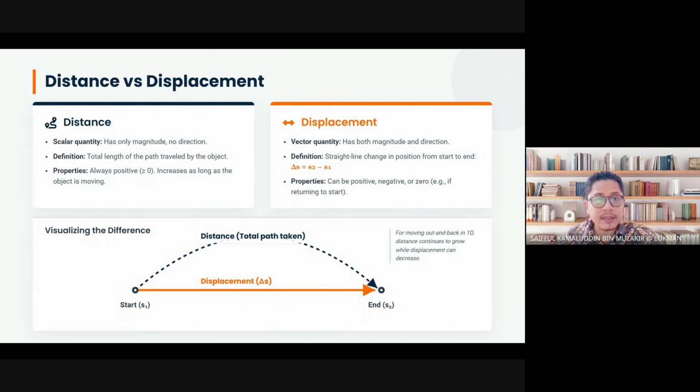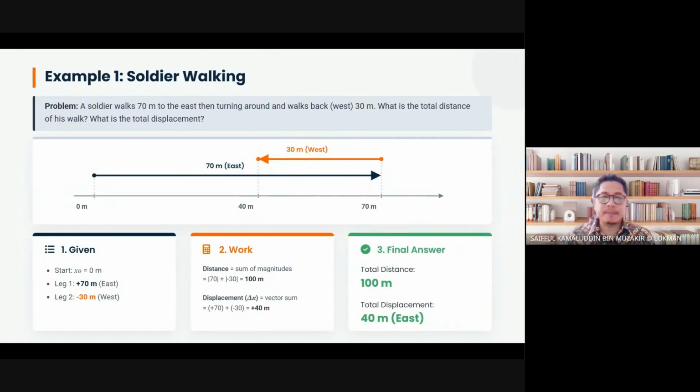What else? Let's see some examples. This is example one, soldier walking. Let's say we are looking from the top view. So below us, there is a soldier walking. We look from a helicopter view, top view, and there's a soldier who walks 70 meters to the east. So we draw the line, 70 meters to the east, denoted by the dark arrow.